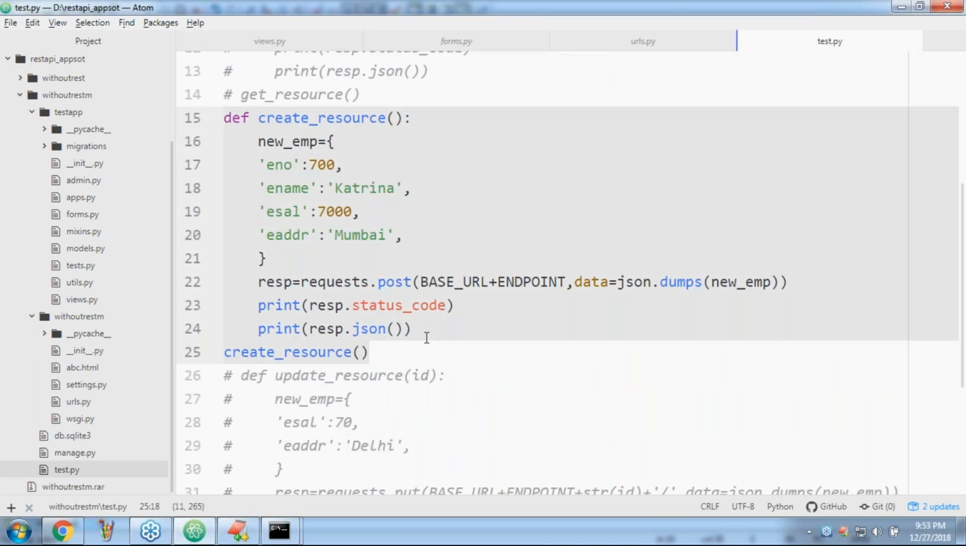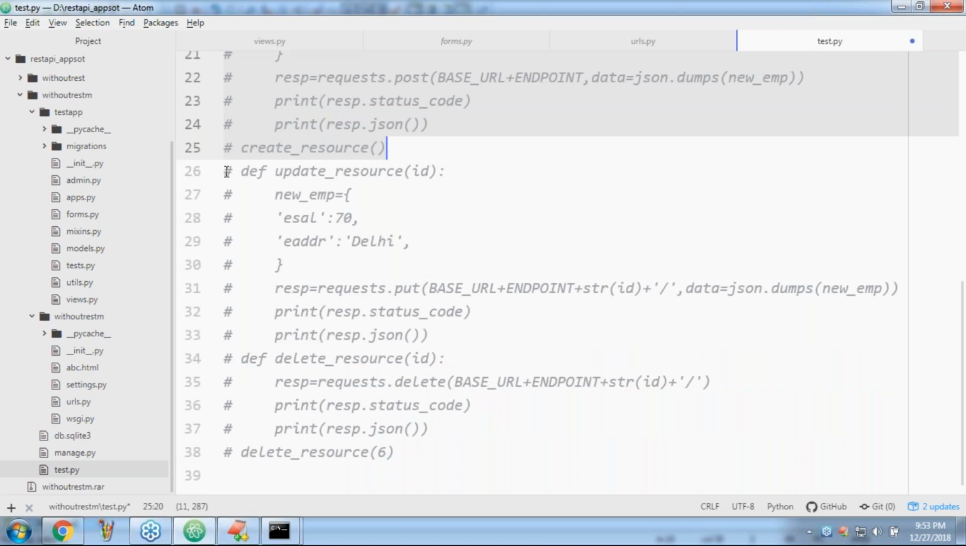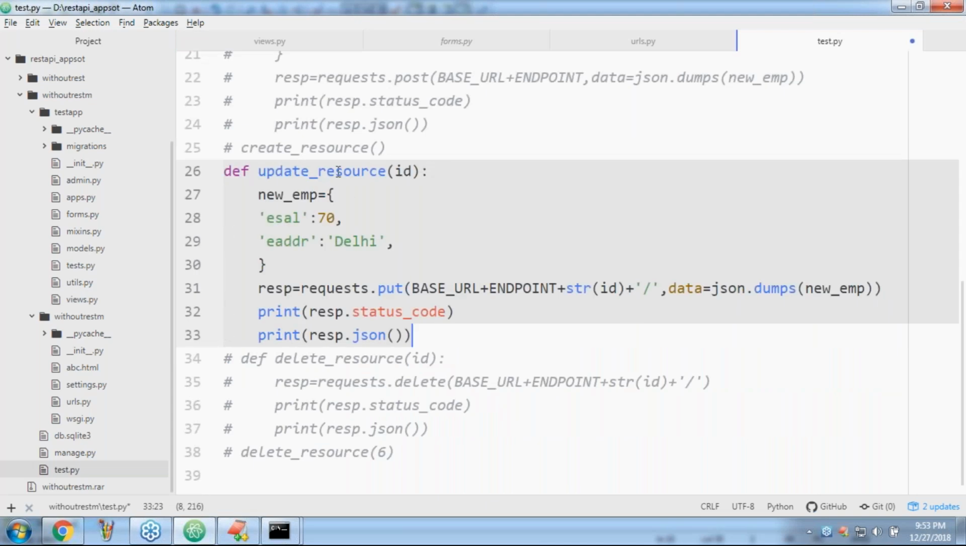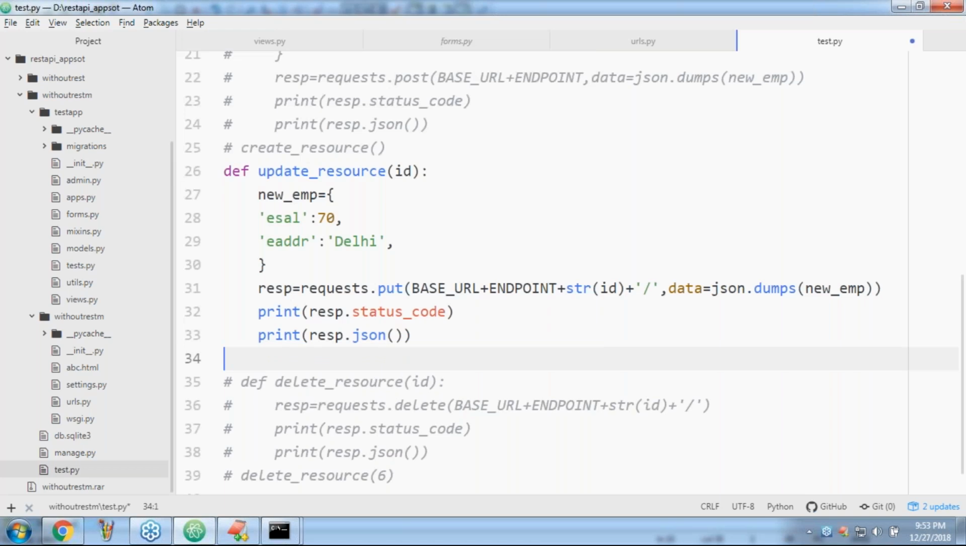Now update operation I want to do, sir. Update operation I want to do. Can you please update the resource with the ID? Now here I want to update the resource with ID 8, I'm taking, sir. Okay, now can you please make ecell as double line and eaddress as Delhi. eaddress as Delhi, like this, right?